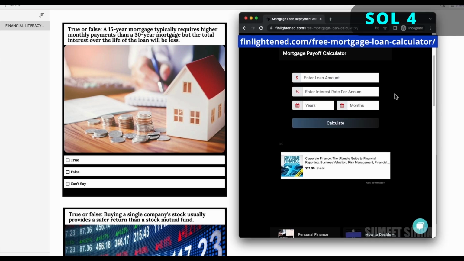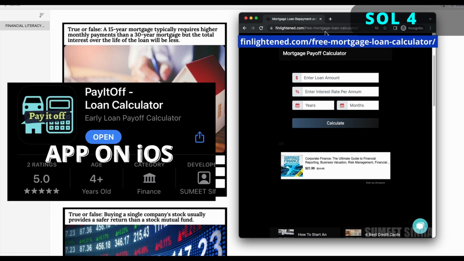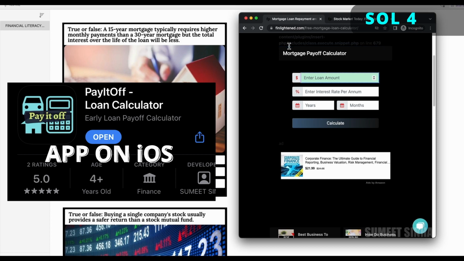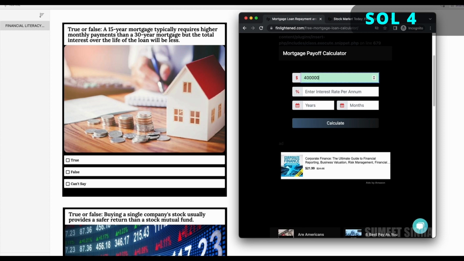So I will open this mortgage calculator. You can use the link here. We also have an app on the iOS store that you can use. Okay, so let's do some math on the mortgage payoff calculator. Let's say I have a mortgage of $400,000 and I'm doing the 15-year mortgage first. So the loan is for 15 years.